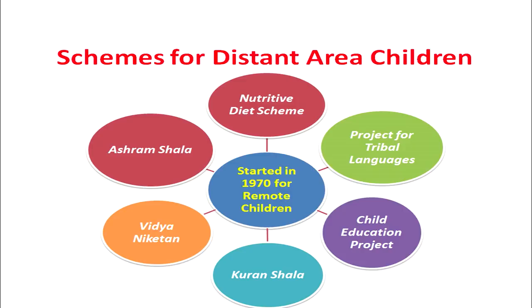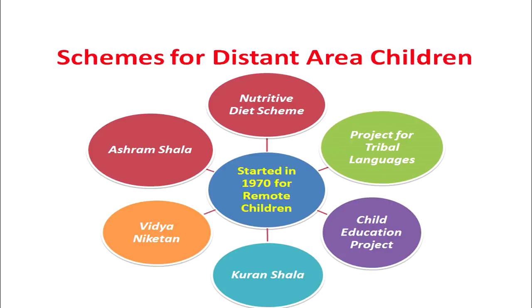Now we will discuss those schemes which had been launched by the state of Maharashtra for the children belonging to the distant areas. These schemes were started in 1970 for the remote area children, for the backward area children, and these schemes included the nutritive diet scheme, the project for tribal languages, the child education project, that is the CAPE project, then Quran Shala, Vidya Niketan, and the Ashram Shala scheme.